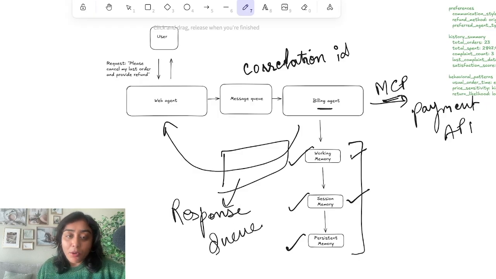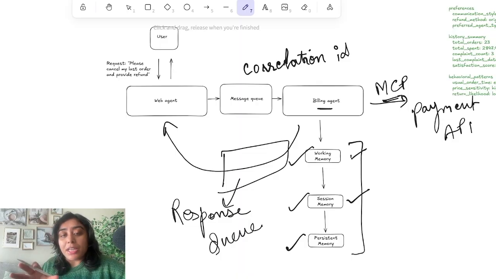This response to the web agent could include payment details, logistic details like how long it will take for the request to process. It could contain other details like this customer is a premium customer, please take care of them or provide a $5 coupon and so on. So basically it provides further guidelines to the web agent on the basis of the entire business logic.